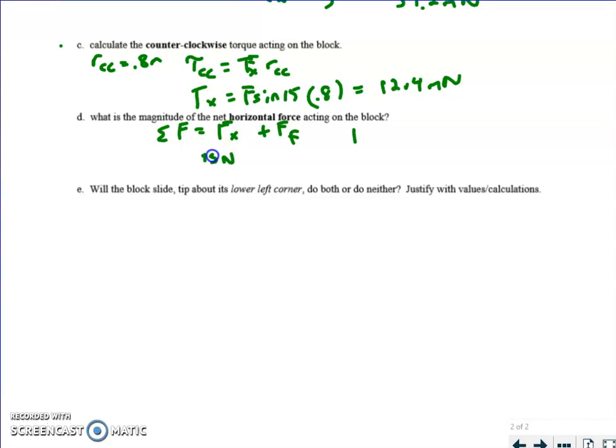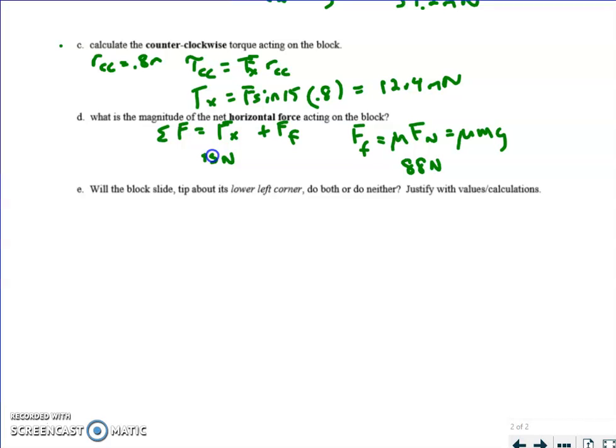And then if you do a separate equation for friction, that's f = μN, where the normal force is mg here, and you plug in the numbers, you should get about 88 newtons. And so if you get these two values, you got 2 of the 3 points.